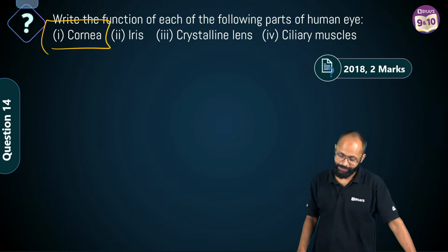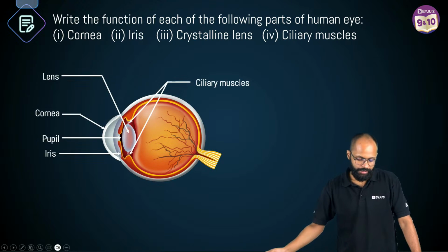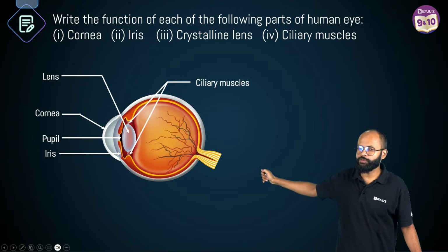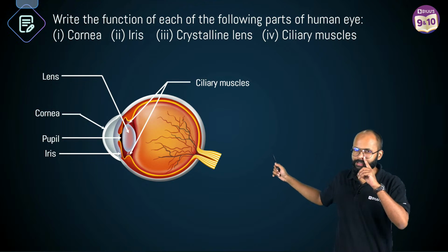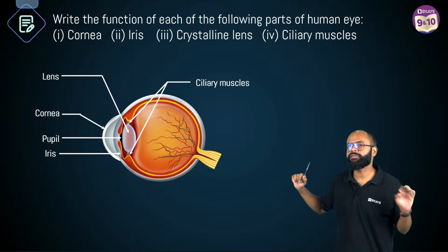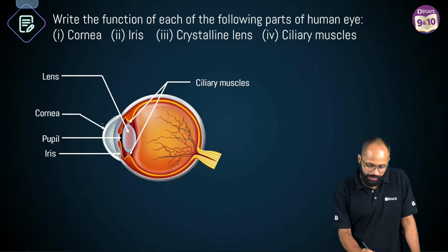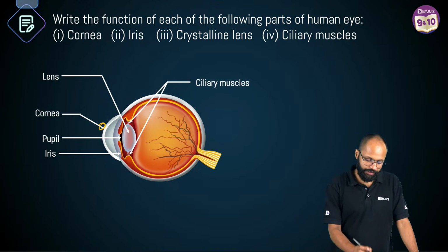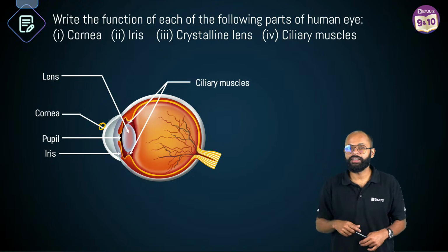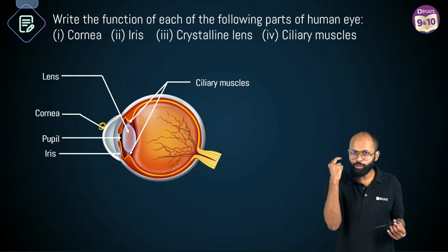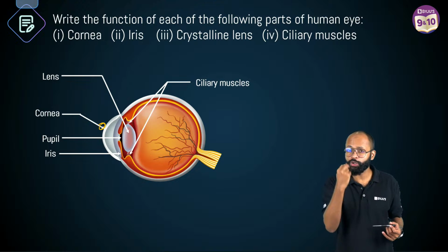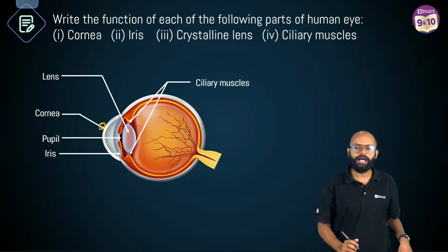Very good. What is cornea? I told you just now. बच्चों, the parts of human eye, it's a simple thing. Please practice a very simplistic diagram of eye. First layer is cornea. Then what do we have? Next important thing is the hole in your eye. The hole, आपकी आंख में एक छेद है, right? We call it pupil. This hole becomes big when you go in dark. This hole becomes small when you go in bright light, है ना? Pupil क्या है? आंख का छेद.